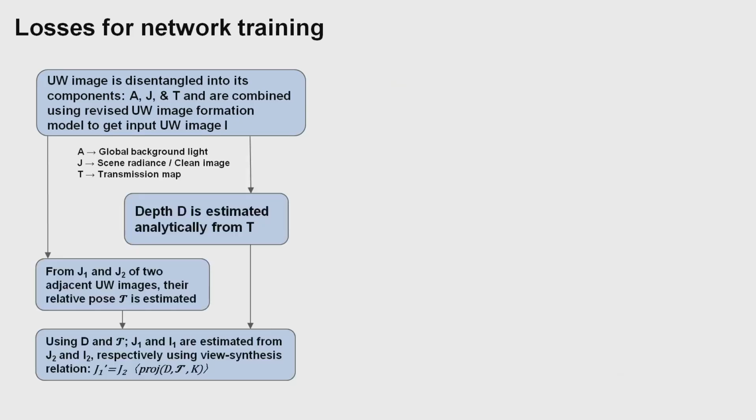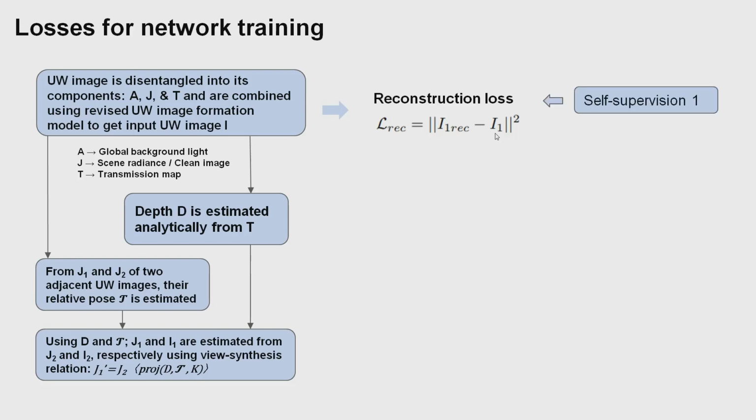These are the losses of our training. For the reconstruction loss, every component is combined to get the I1 reconstruction, and I1 reconstruction and I1 are compared. This is our self-supervision 1 using the haze model, and this is the view synthesis loss. Here J2 is warped to get J1 dash, and J1 dash and J1 are compared.